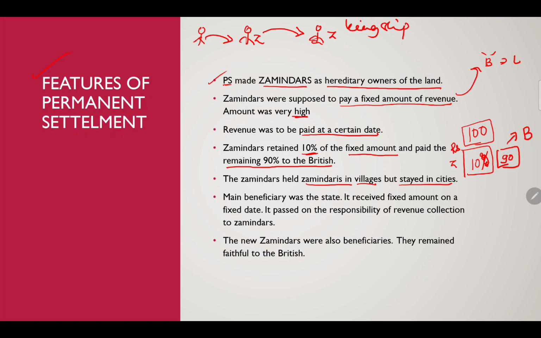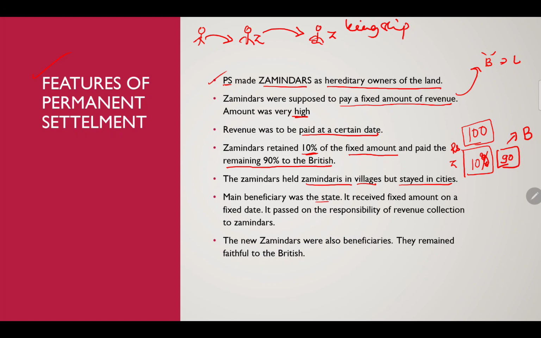Okay, they used to sit in village cities, and at a certain date or certain time, the collected money used to come to their hands, and they used to keep 10%, and 90% was given to the British. So this was the functioning of permanent settlement.